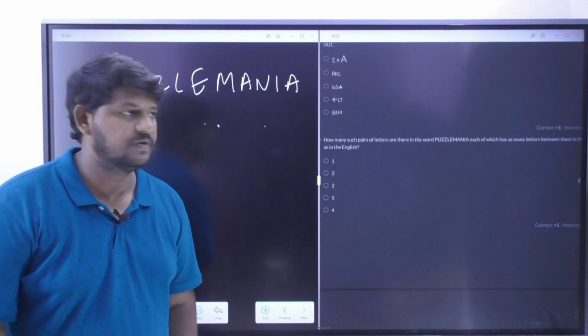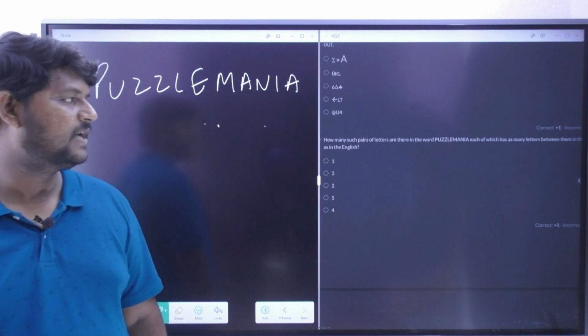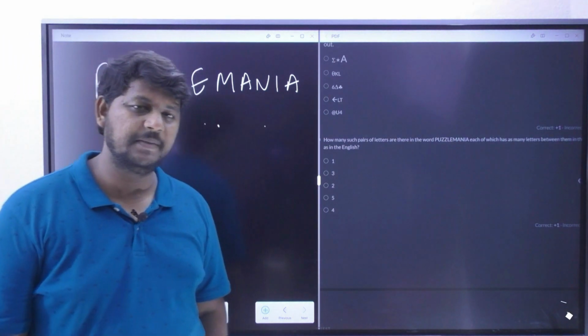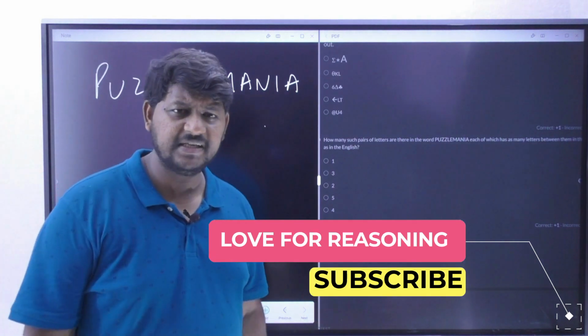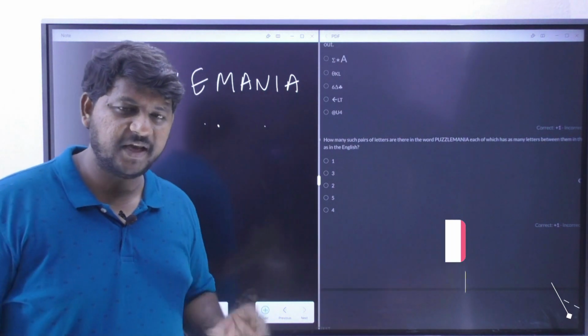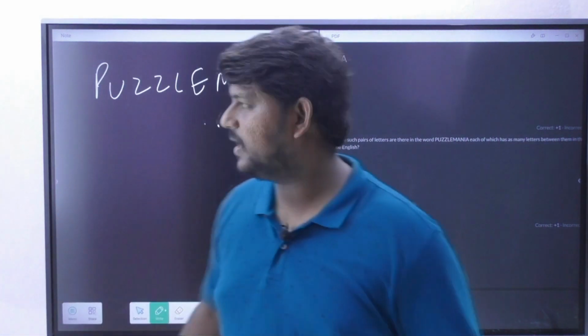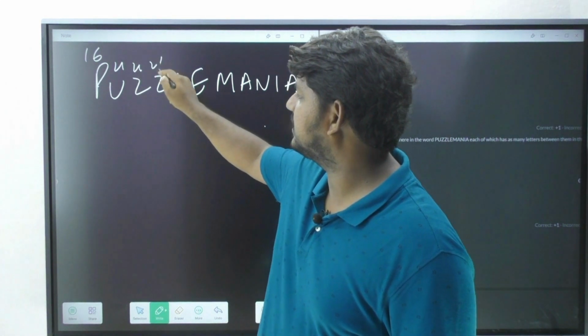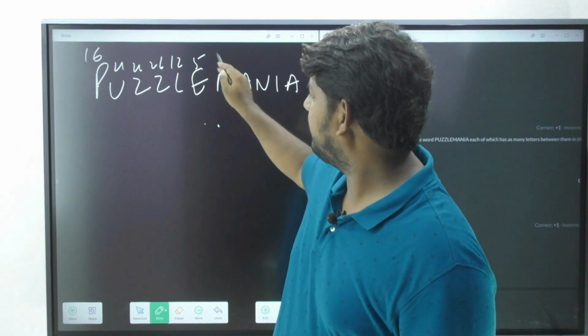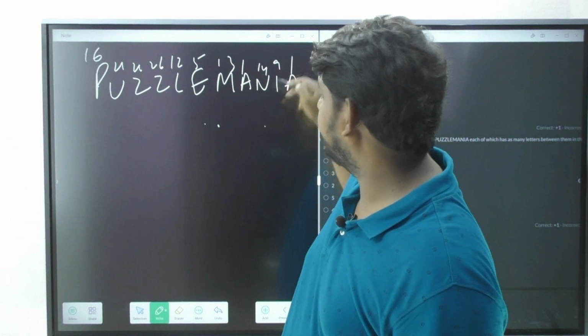Now let's see this question. How many such pairs of letters are there in Puzzle Mania which have as many letters between them as they have in the English alphabet? This question is very easy. If you write their place values, then it's going to be very fast for you. 16, 21, 26, 26, 12, 5, 13, 1, 14, 9 and 1.